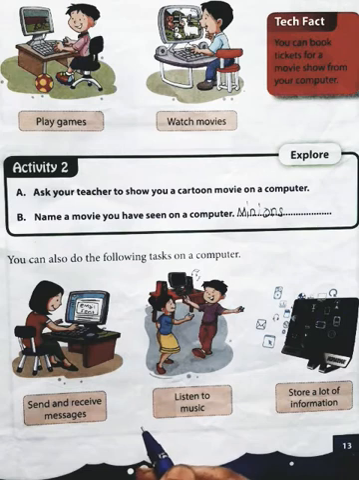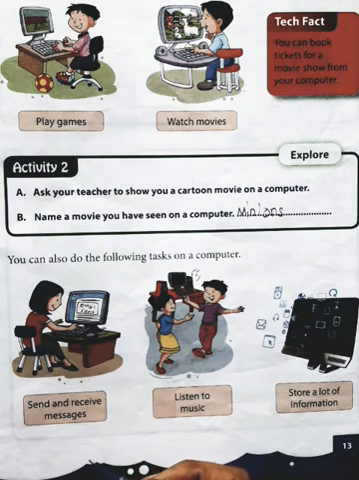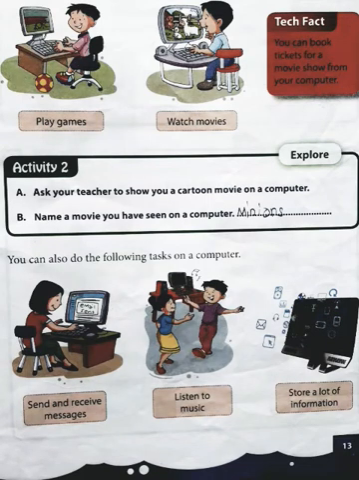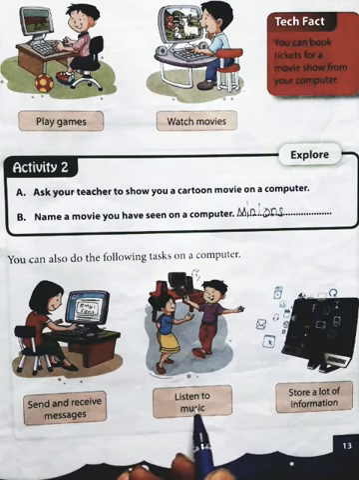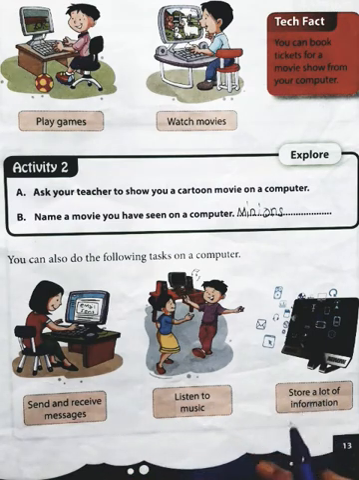Yes, we all enjoy music, right? So the music can be listened to by using a computer. There is a software to play the music. So you can play whatever music you want on the computer. Also, if you have an internet connection, then you can listen to the music online. So the computer is used to listen to music. Remember this point, right? Next one is store a lot of information.